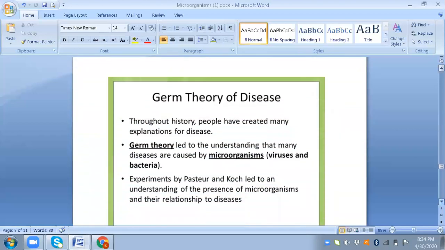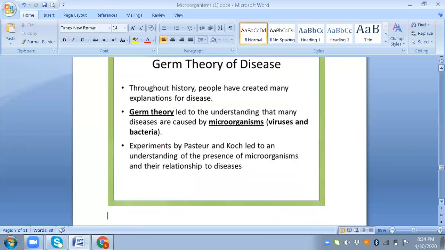Okay, the germ theory of disease. The germ theory was developed by Louis Pasteur, who showed that many germs can be killed by heating. He performed an experiment by heating milk at 100 degrees C, and the liquid food, milk, was heated to kill the microorganisms. People had created many explanations of disease. Germ theory led to the understanding that many diseases are caused by microorganisms, viruses, and bacteria. Experiments by Pasteur and Koch led to an understanding of the presence of microorganisms and their relationship to diseases.